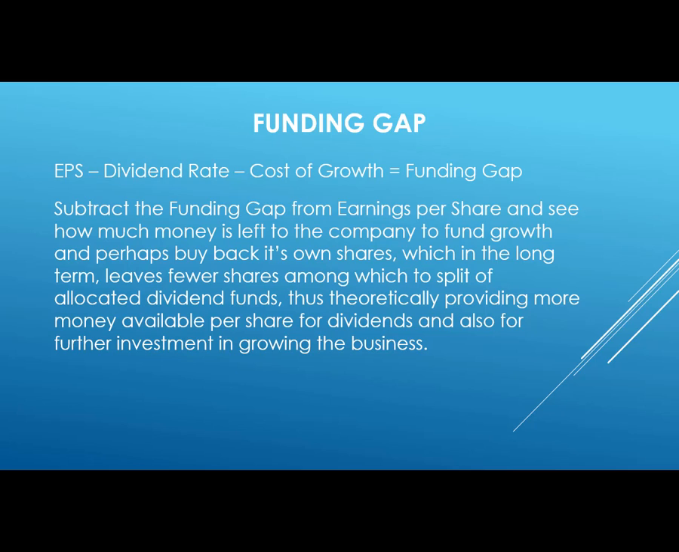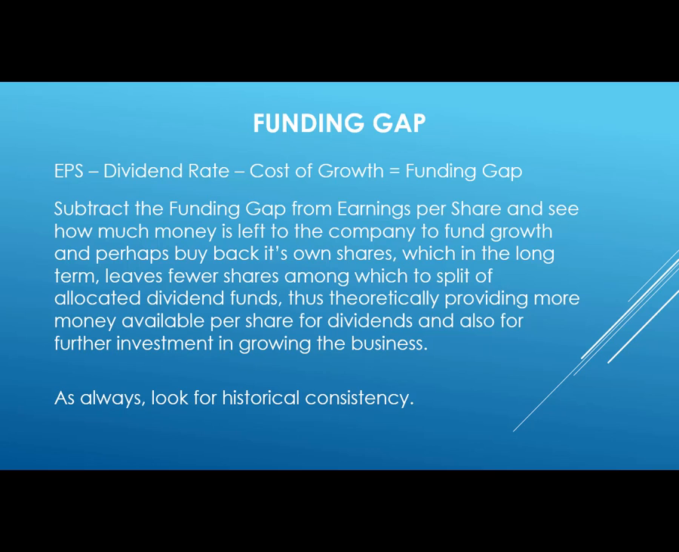Funding gap. This is calculated by earnings per share minus dividend rate minus cost of growth equals the funding gap. We will be calculating that using the spreadsheet that I'll give you so that you know what that funding gap is. This is where we subtract the funding gap from earnings per share and see how much money is left over for the company to fund growth and perhaps buy back its own stocks, which gives us additional value in the company, by the way. Too many shares out there can actually dilute our ability to earn income on that stock. So the fewer shares there are, divided into the amount of money available for dividends, gives us more dividend per share.